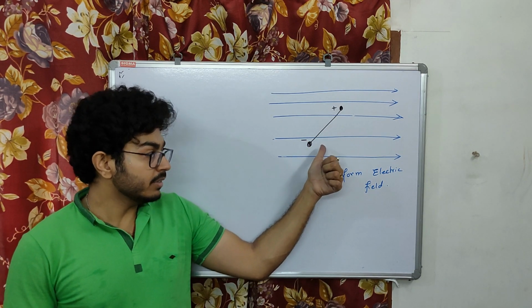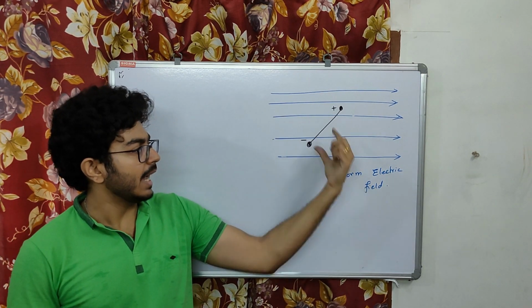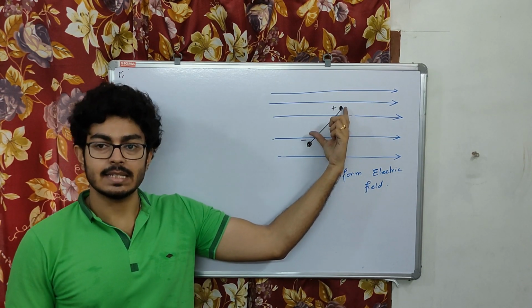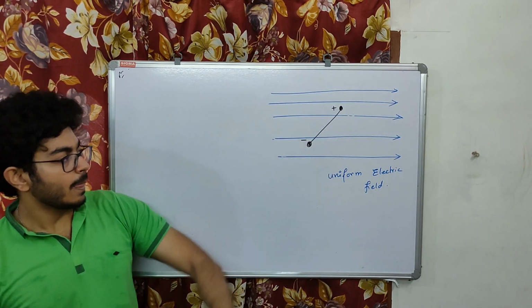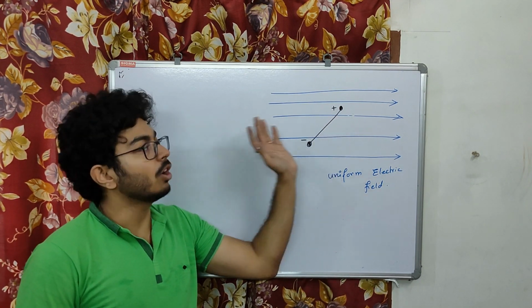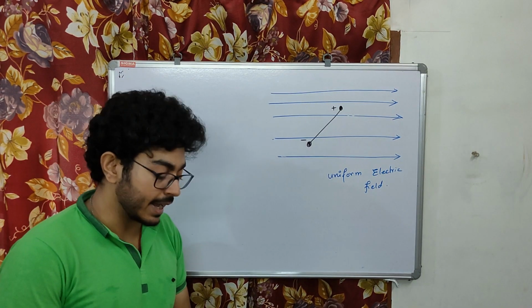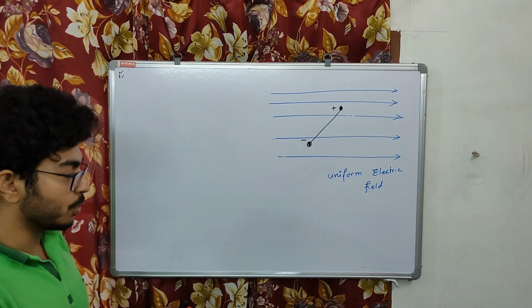See, I have drawn here a uniform electric field and you can see a dipole is in the uniform electric field. Now if the dipole remains here in this electric field forming an angle with the electric field lines, which one is the angle? See, the angle is this portion.